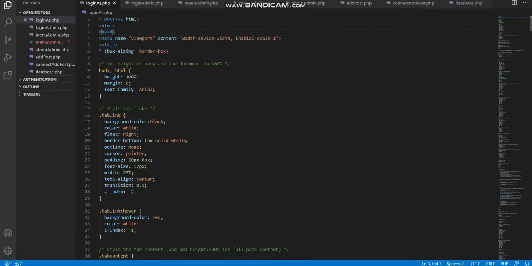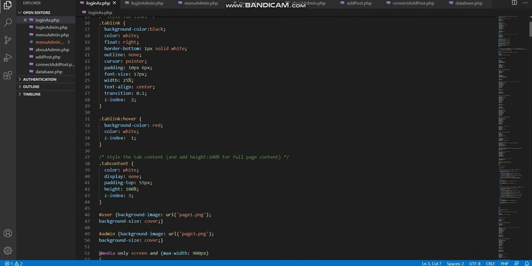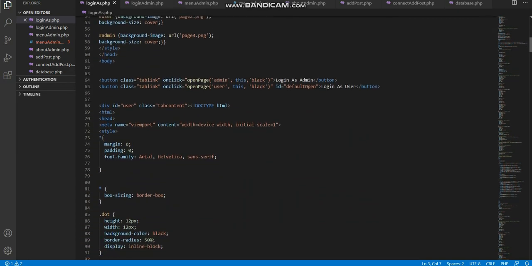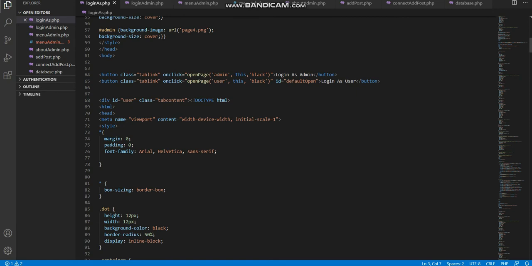So this is the source code for our system. First is login as.php, which is related to the login as page. Here there will be login as admin and login as user.